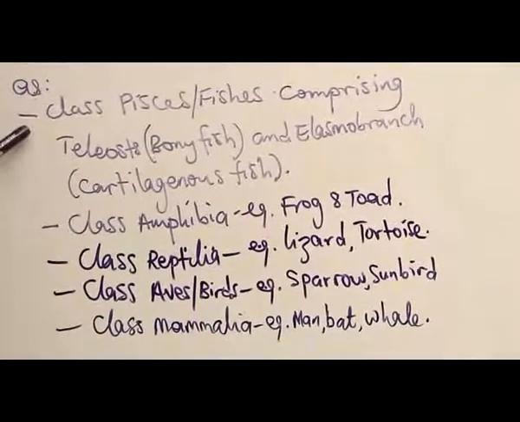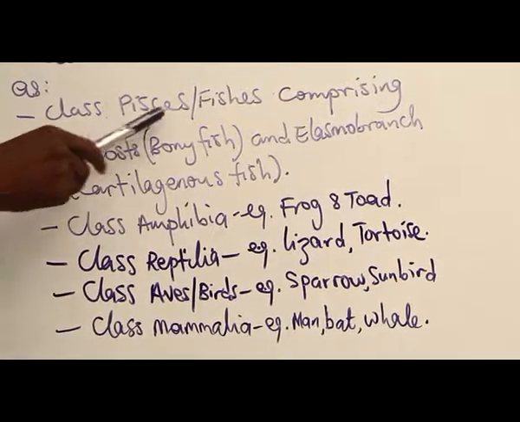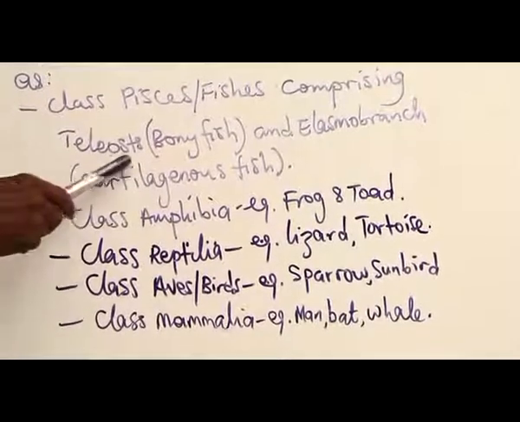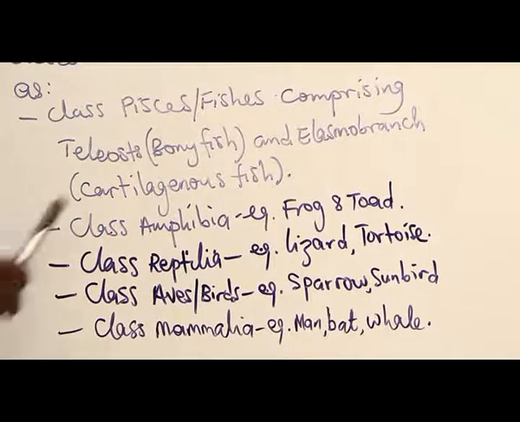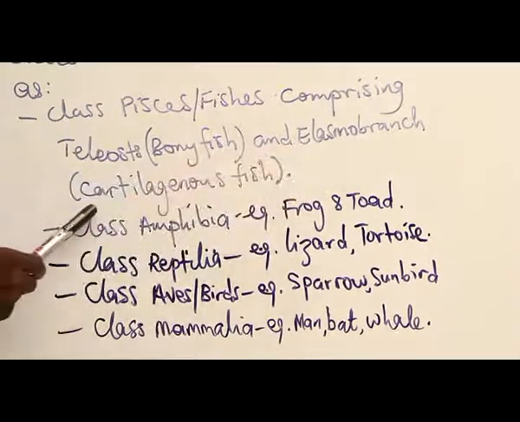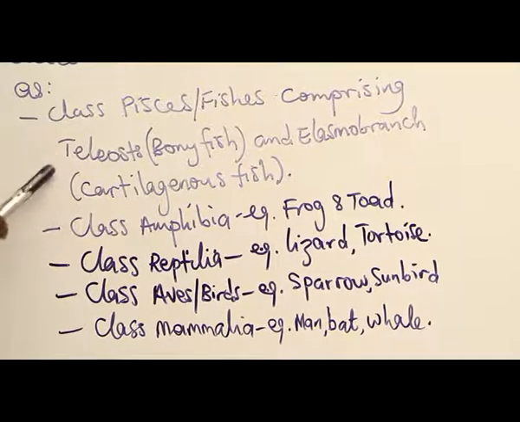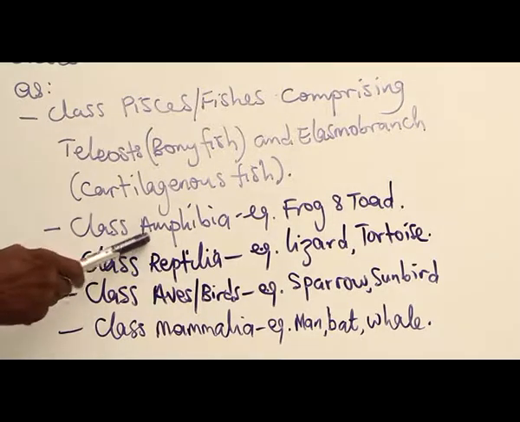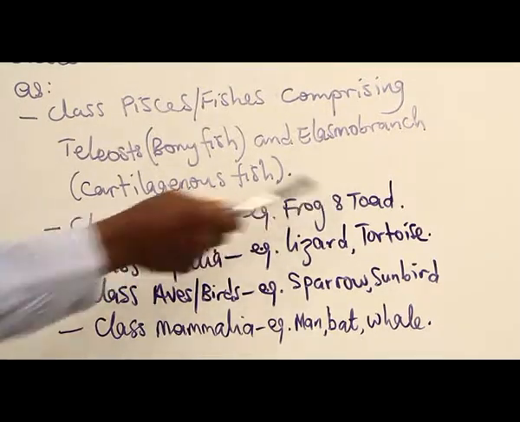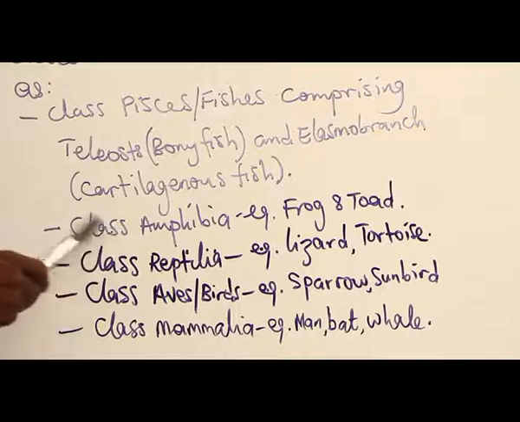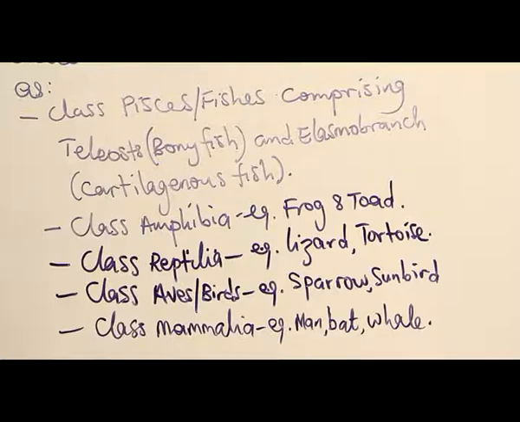And these classes are class Pisces, which is where the fishes belong. Among the fishes we have the Teleosts, where bony fish are, and Elasmobranch, where we have the cartilaginous fish. These are aquatic organisms. Then class Amphibia, examples are frog and toad. This is a group of organisms that spend their earlier life in water and adult life on land. Of course, when they want to reproduce, they go back to the water.